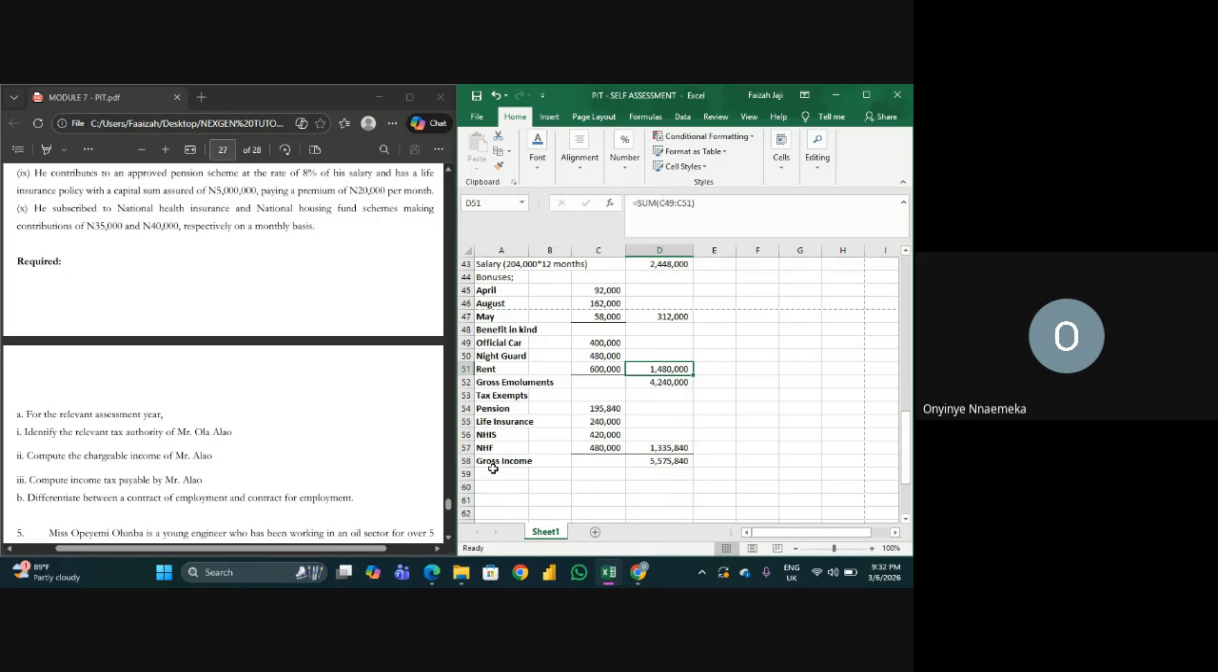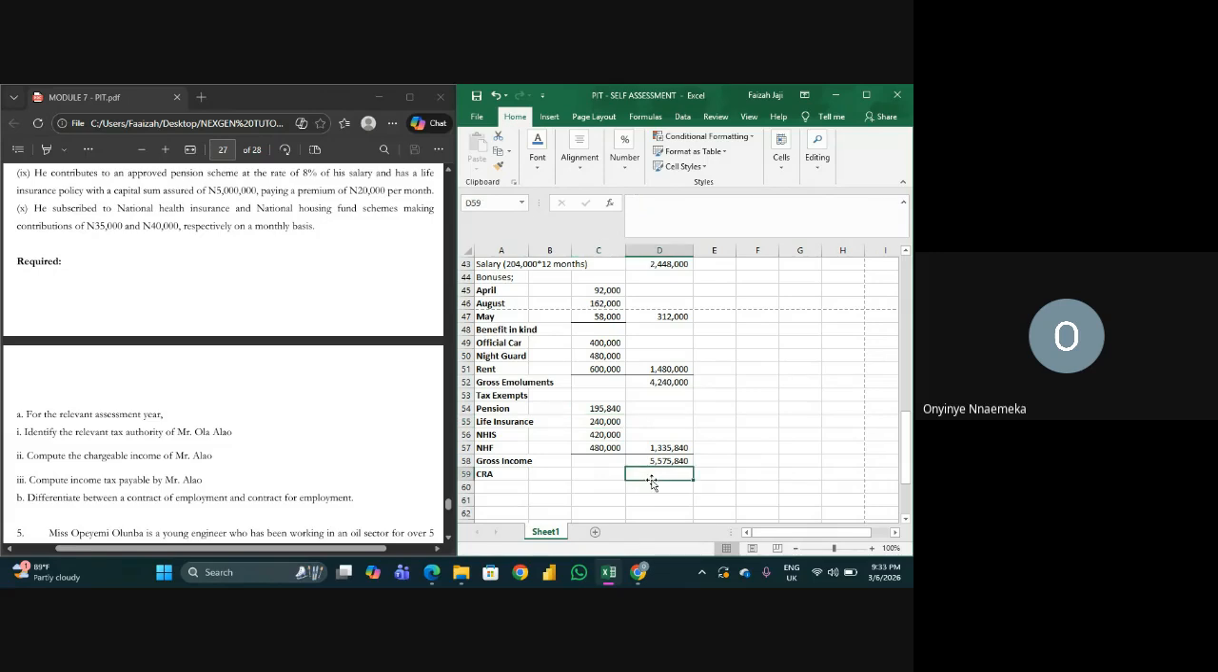So this is our gross income. Then we consider the consolidated relief allowance. I don't think I need to write it out again, I've written it out in the first one. What about the additional information 9? That's a premium of 20,000 per month, so we multiply it by 12. Yes, we already did that.